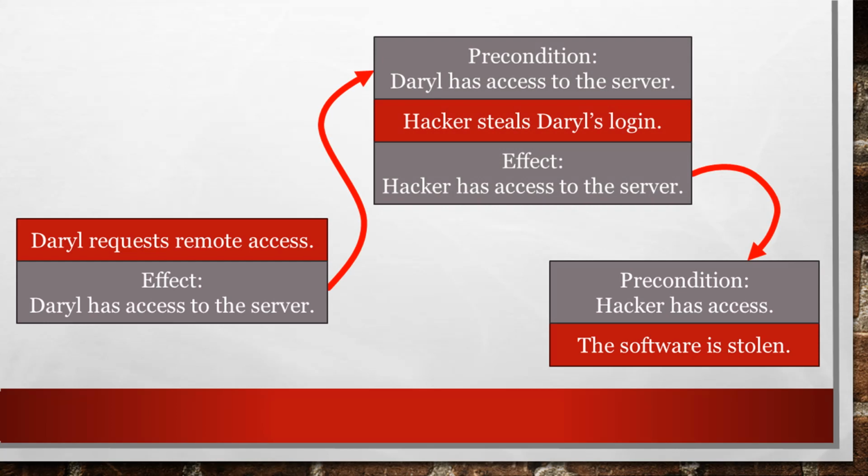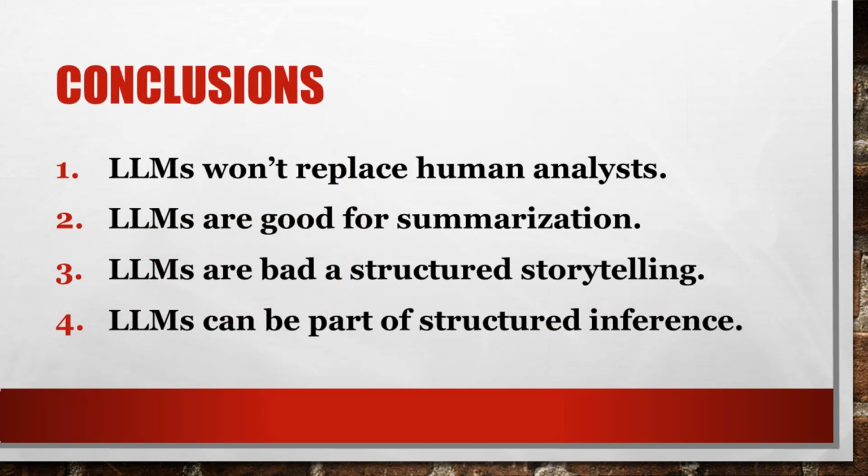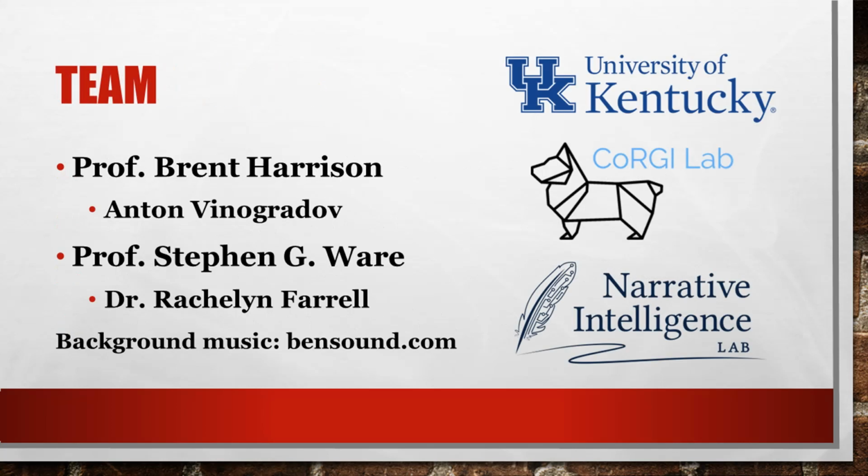We learned a lot this year about what large language models can and can't do. As we suspected, LLMs aren't going to replace human analysts anytime soon. They're good at summarizing documents and extracting important bits of information. And while they're good at open-ended storytelling, once you place constraints on the content and ending of a story, LLMs really struggle. Still, we foresee LLMs being a valuable part of a larger, more structured reasoning process that can help analysts as a creativity support tool for making sense of the vast sources of information that they have to sift through every day. Thanks for watching.